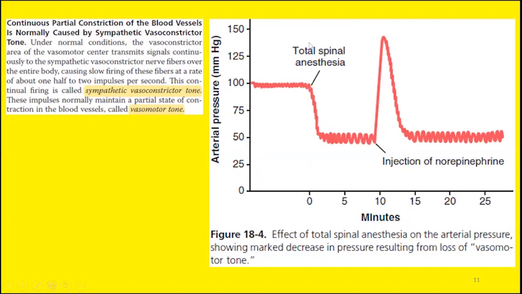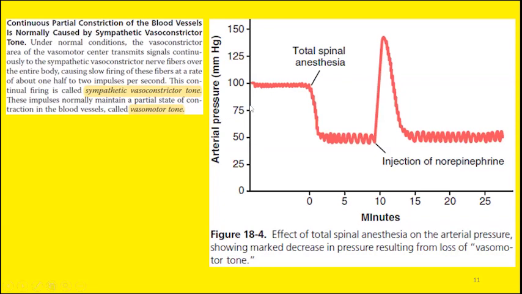Now what we have done is we have anesthetized that area for some time. So after giving anesthesia, spinal anesthesia, what happens? The vasomotor tone is lost because we have given the anesthesia. There is no signal, no input from the sympathetic nerve. Hence, the sympathetic excitatory signals are gone. The vasomotor tone is gone. Hence, there is a drop in the arterial pressure.